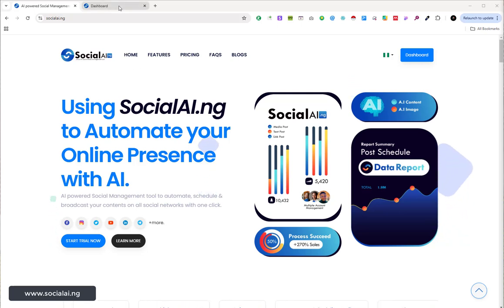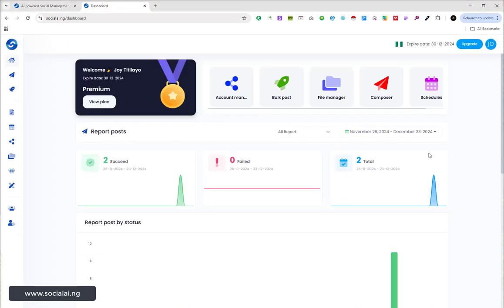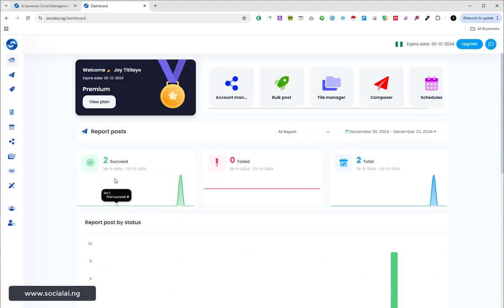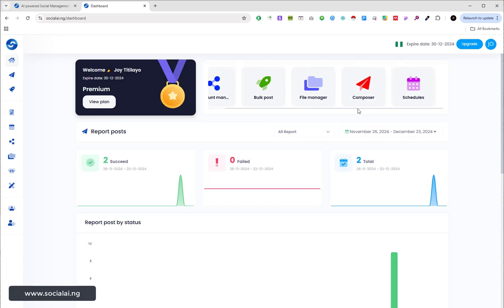So let's go directly to the dashboard so that I can show you everything you can actually do on SocialAI. On this dashboard, this is where you can see your analytics or your metrics, which is going to be the report of the posts that you've done through this platform. If you come to this accounts management right here, you can see we have different menus: account management, bulk post, file manager, composer, schedules. We also have different menus right here, like draft, schedules, account manager, file manager, AI content generator, tools, themes, and so on and so forth.